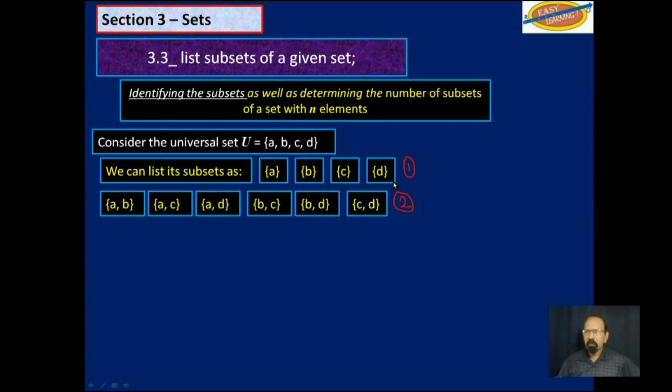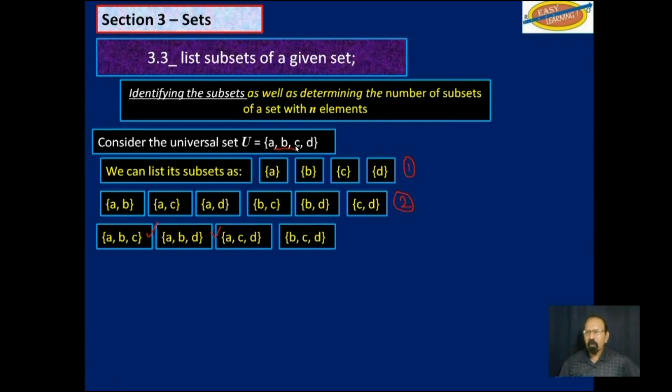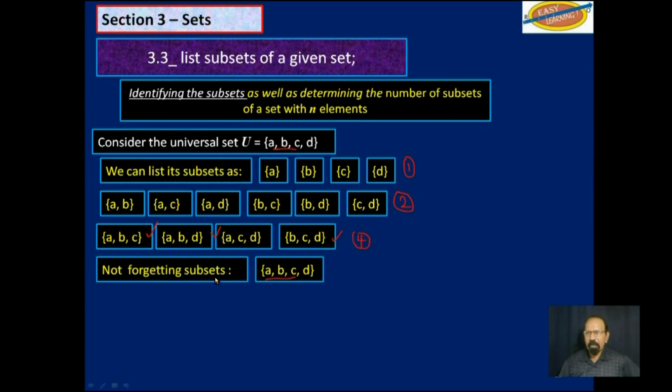Now we will look at three elements in the subset. You have ABC. You have A, B, D. You also have A, C, D. You have B, C, D. Those are all the subsets with three elements. And then, of course, you have the full set, which is also considered a subset, and the null set.